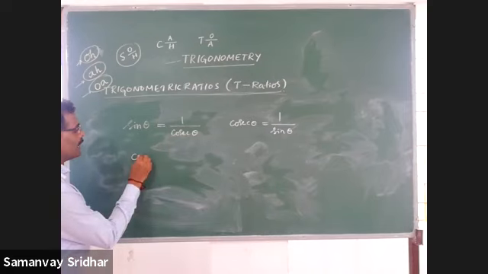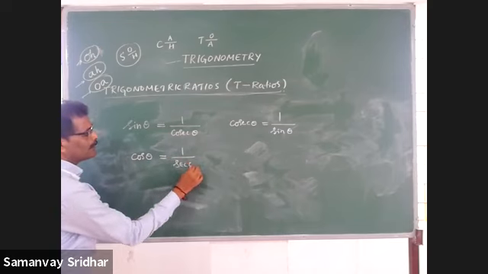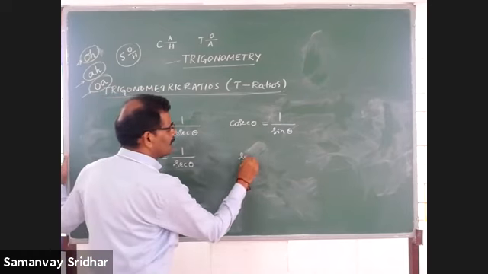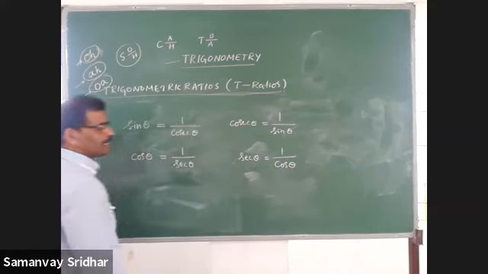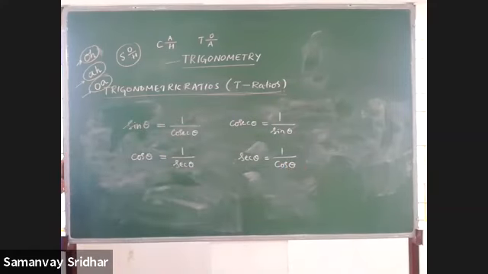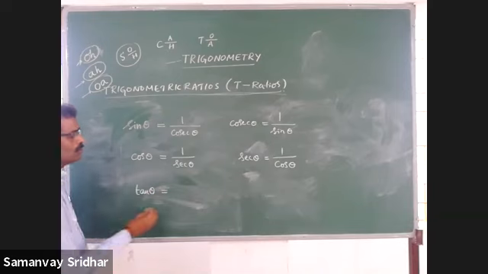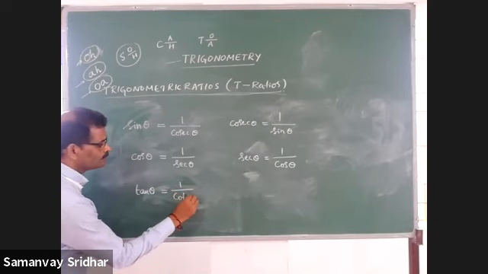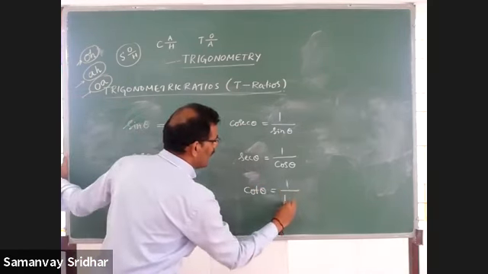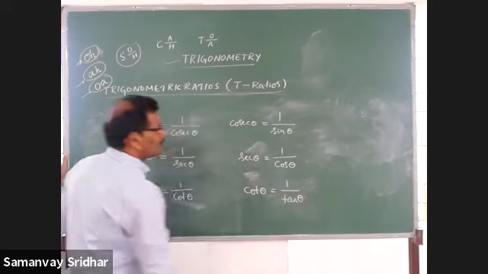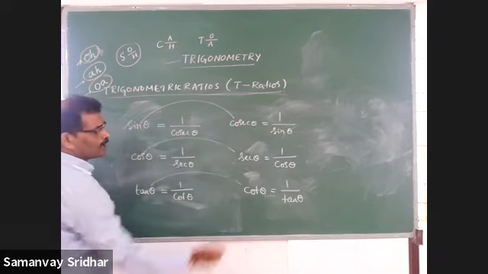Next one is cos theta. Cos is the reciprocal of sec. Therefore cos theta is equal to 1 by sec theta, and sec theta is equal to 1 by cos theta, because cos is the reciprocal of sec and sec is the reciprocal of cos. They are reciprocal to each other. Last one is tan theta. Tan theta is equal to 1 by cot theta, and cot theta is equal to 1 by tan theta. Tan and cot are reciprocal to each other. Sin and cosec are reciprocals, cos and sec are reciprocals, tan and cot are reciprocals.